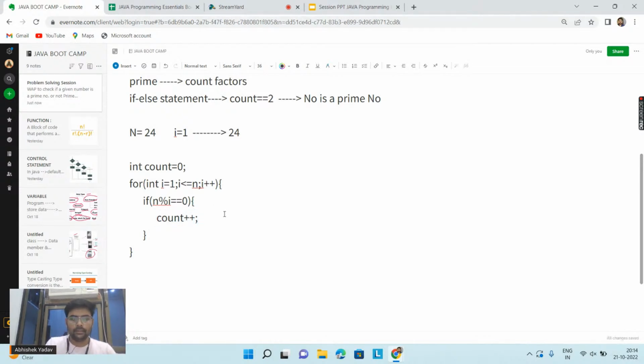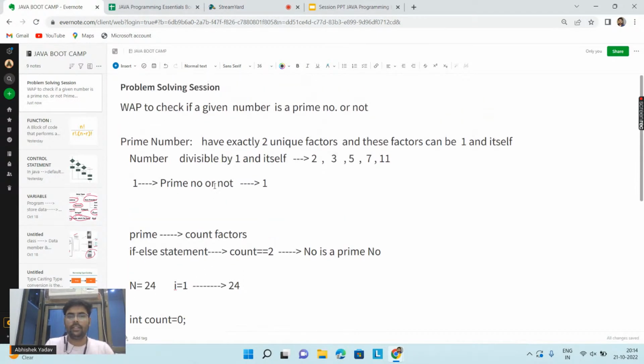Okay, so here we are checking whether i is divisible by n or not, right? And if it is divisible, I'm counting the factor here, I'm increasing the count by 1. After that I have to write the condition, because according to the definition, I know that if the count is equal to 2, that means I found two unique factors, right everyone? I found two unique factors.